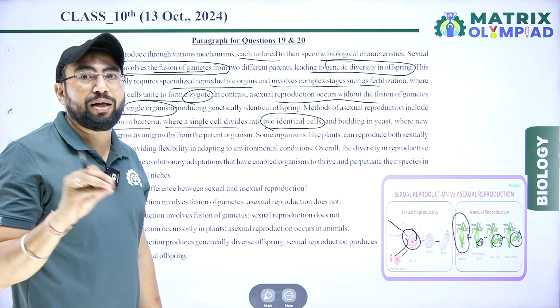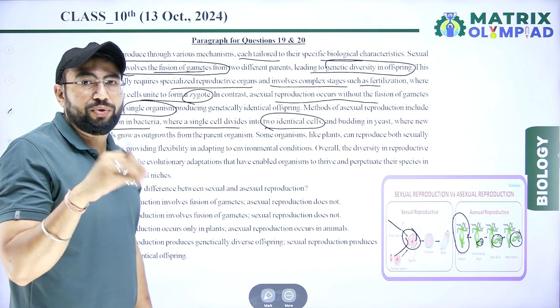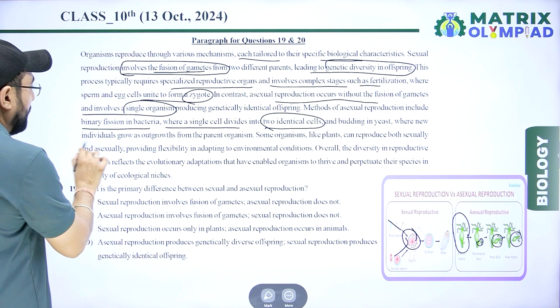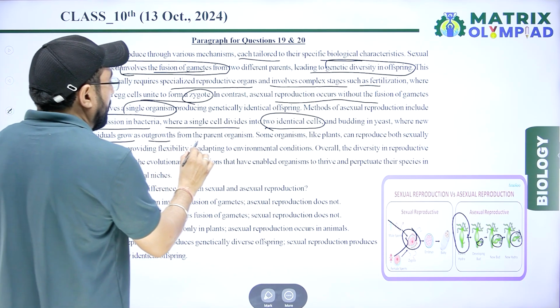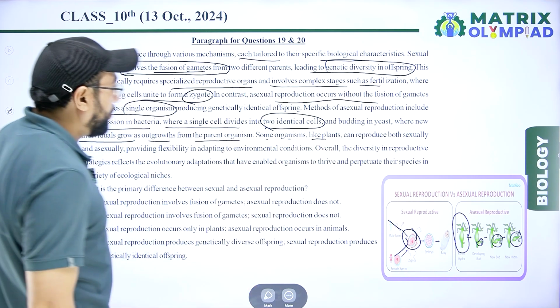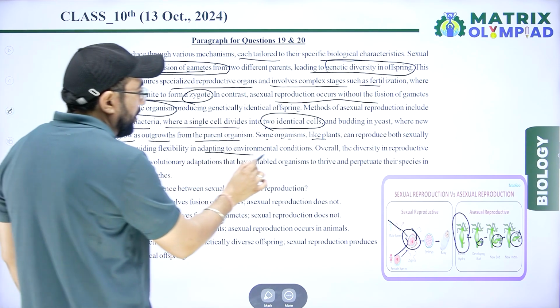These cells are clones because they are structurally and genetically similar to their parents. Budding in yeast, where a new individual grows as an outgrowth from the parent organism. Some organisms like plants can reproduce both sexually and asexually, providing flexibility in adapting to environmental conditions.